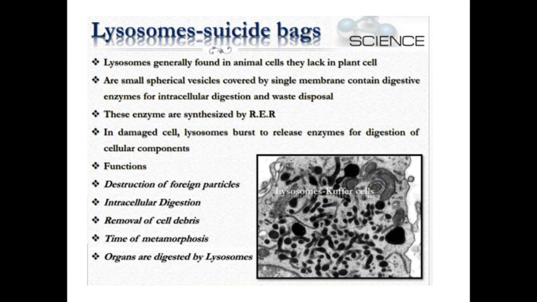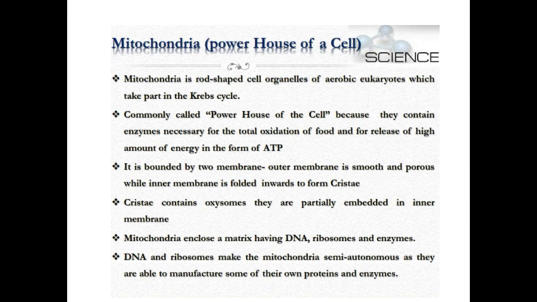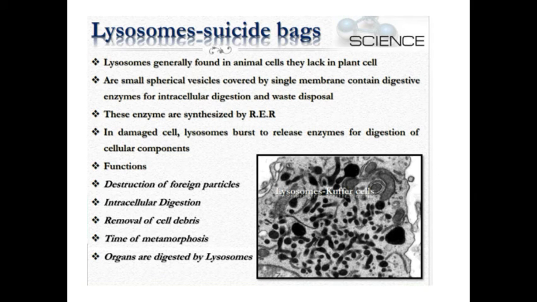So lysosomes are also called suicidal bags. Lysosomes are generally found in animal cells, and they are lacking in plant cells. We have already studied this in the difference between plant cells and animal cells. They are small spherical vesicles covered by a single membrane, containing digestive enzymes for intracellular digestion and waste disposal.